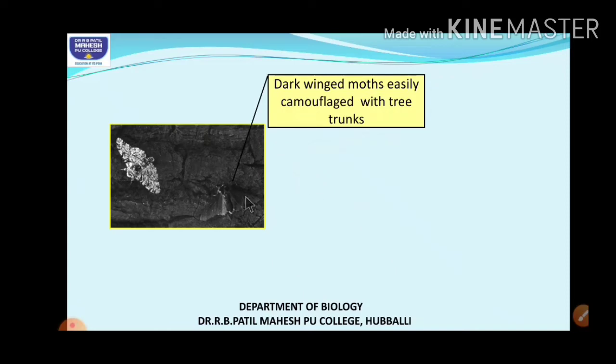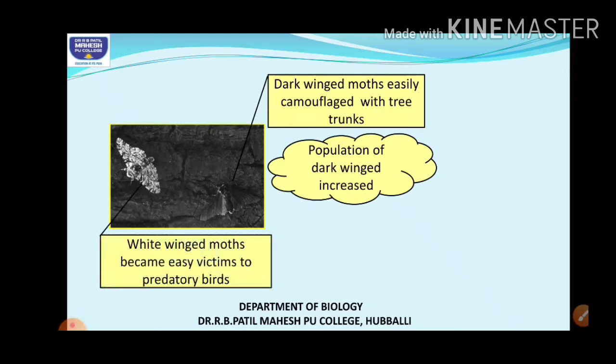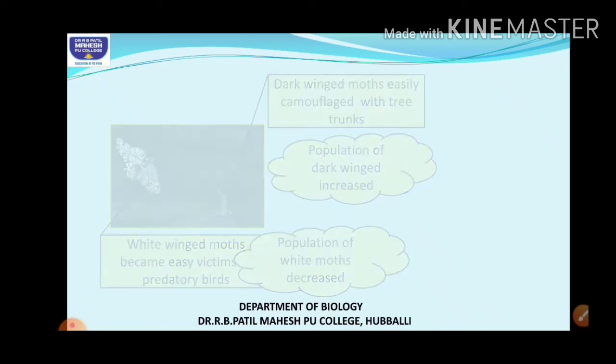So the population of the dark moths started to increase, because the white moths were easily seen and picked up by the predatory birds. The birds started to eat and kill them, so their number decreased drastically.